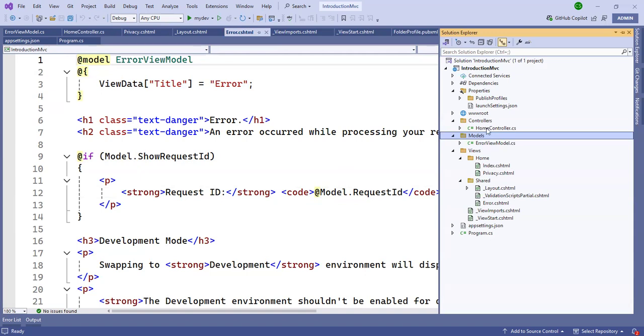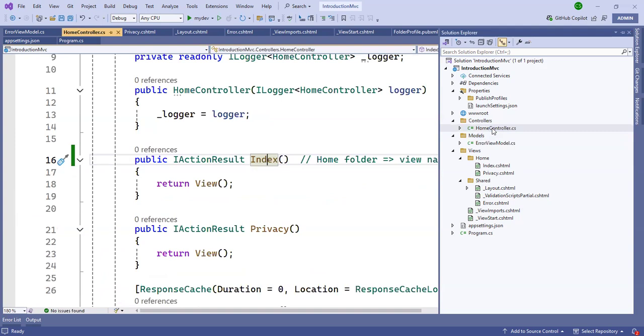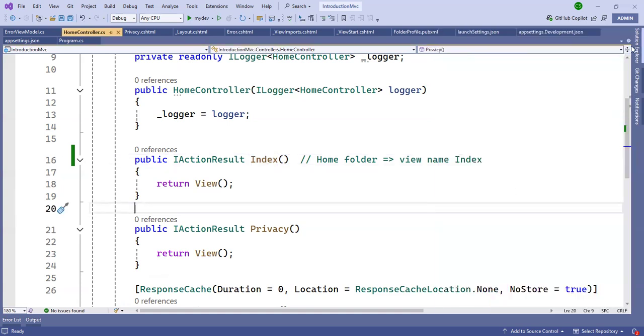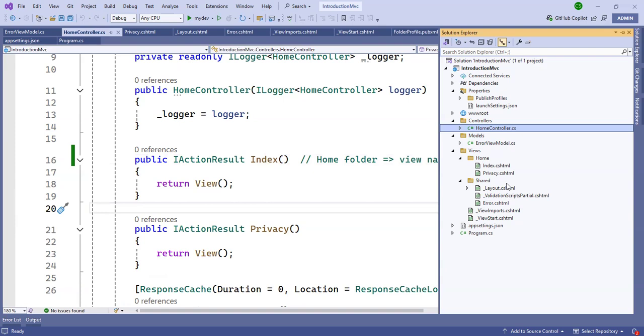Can you tell me how the controller and view work? Inside the home controller, there will be a folder called home, created inside the view. Correct. And in the models, we will have plenty of classes.